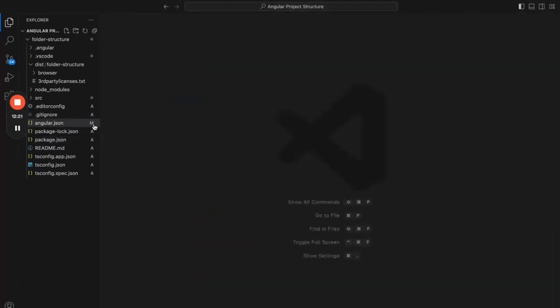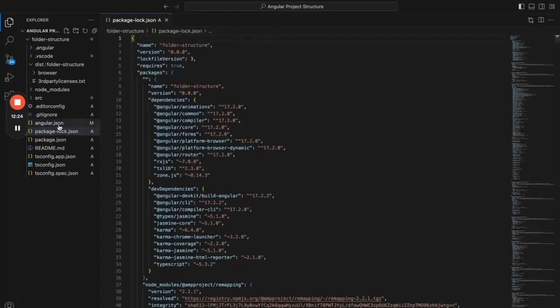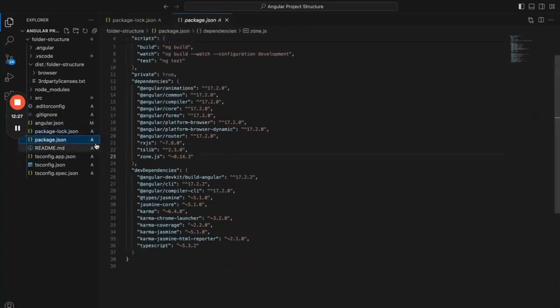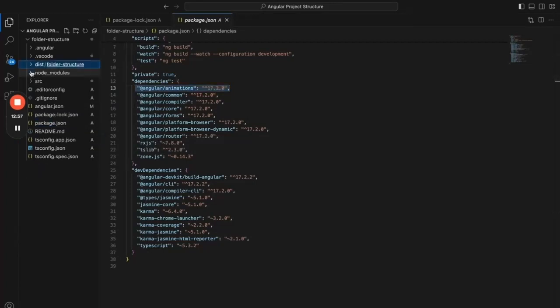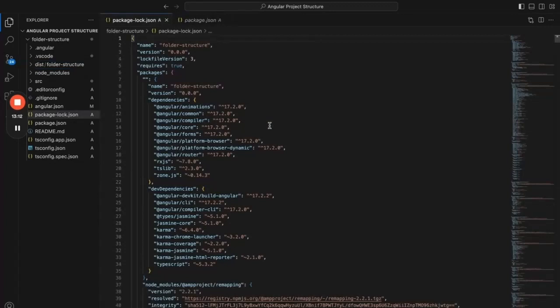So the next important file is package-lock.json. Whatever dependencies we added as part of the package.json, suppose we said 17.2.0, right? Package-lock.json records whatever version is exactly downloaded into node_modules, meaning the exact version used for our application to build and run. It maintains an entry of that specific version for each and every package used in our application, including the exact version number.